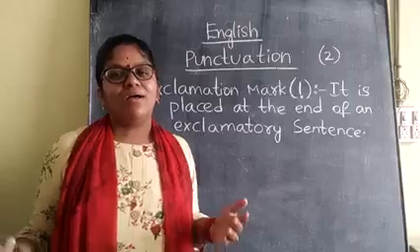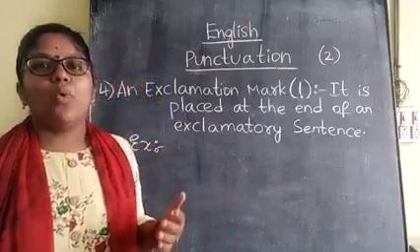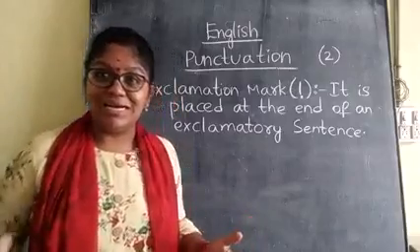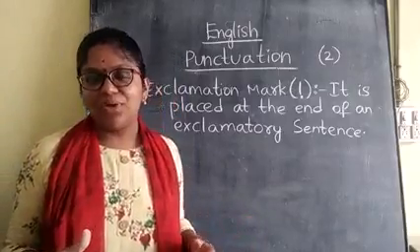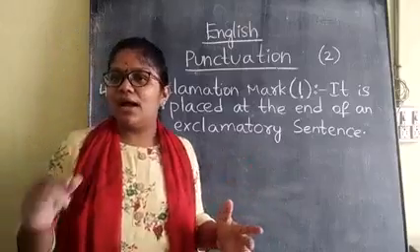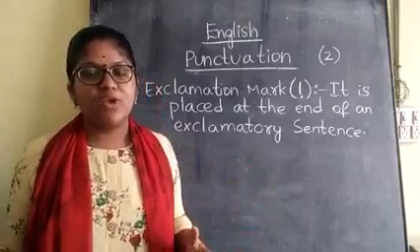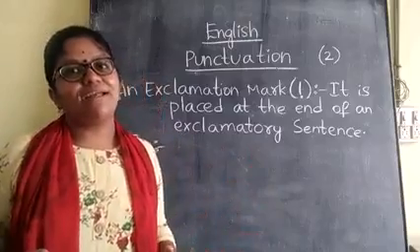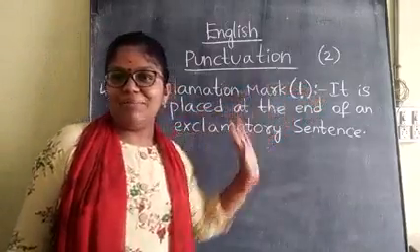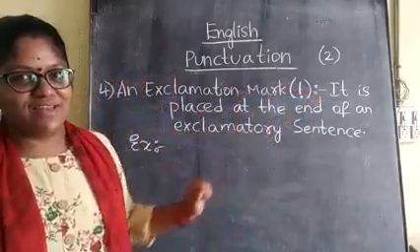Yes or no? For example, what a beautiful girl you have. Sudden feelings we write in such sentences. So at the end of that sentence we can give the exclamation mark and it becomes an exclamatory sentence, children.